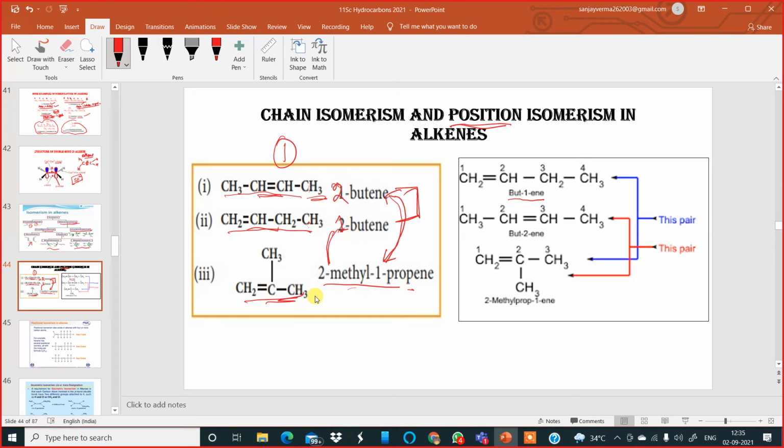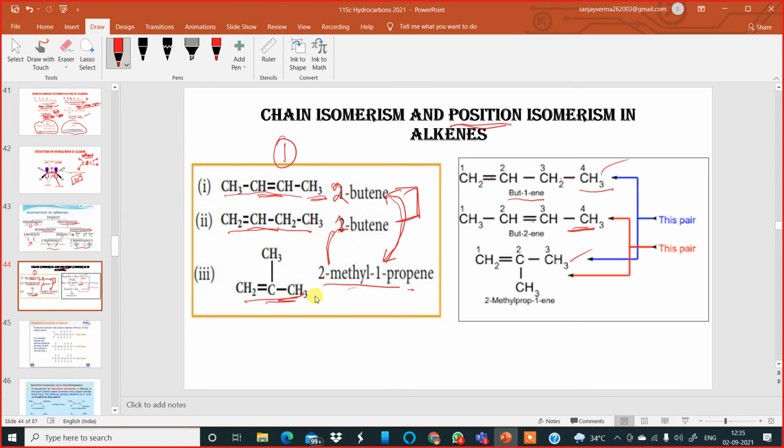Now that depends on the number of carbon atoms. If the number of carbon atoms increases, if you go beyond 5, 6, 7, 8, then on the basis of the number of carbon atoms we can calculate the number of isomers possible for that corresponding alkene. But here in this case, very clearly, this one and this one are position isomers. So only two are possible. If I put it here, it becomes this isomer. If I put it here, it becomes the same isomer only. So two isomers possible.